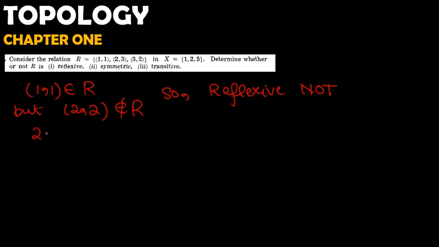(2,3) is there, and (3,2) is also there, so the symmetric property holds.